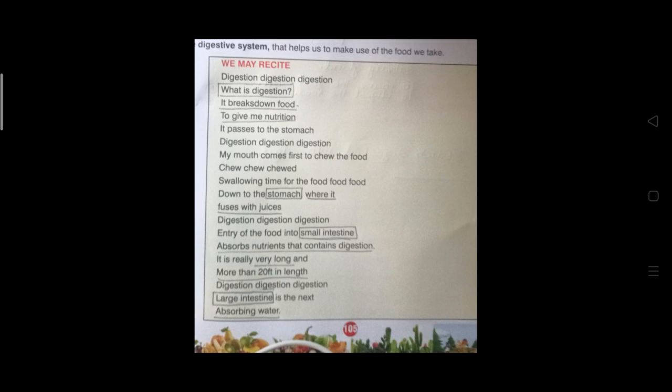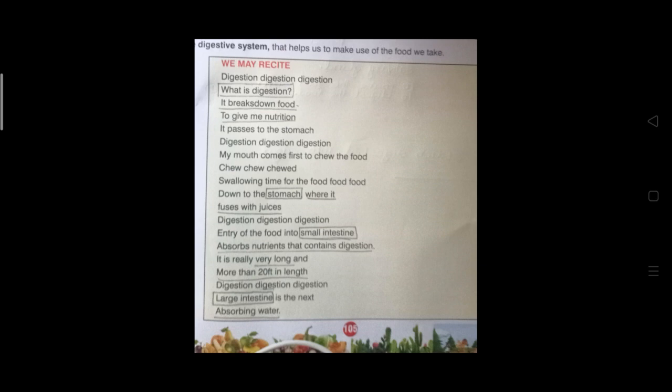So after the digestion, nutrients are absorbed by small intestine. That is the function of small intestine. Then small intestine will give the nutrient to the blood. Then blood will reach all the nutrients to our body parts.